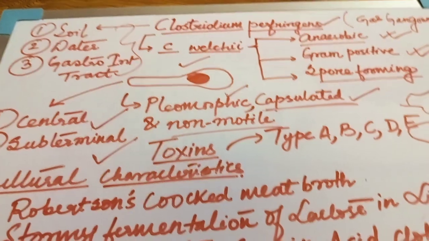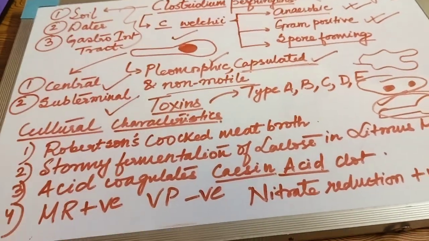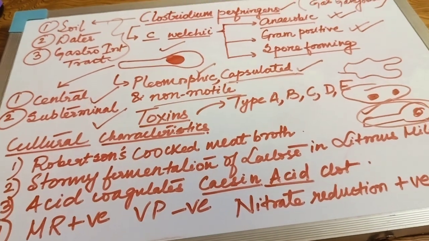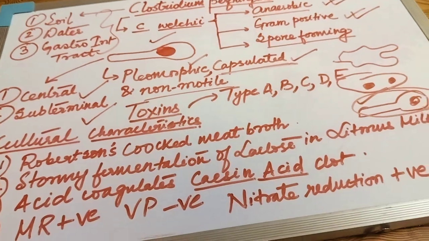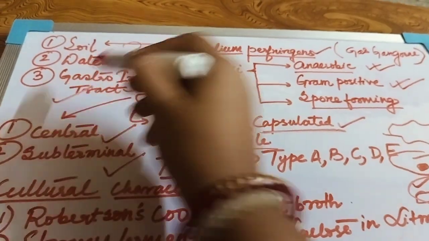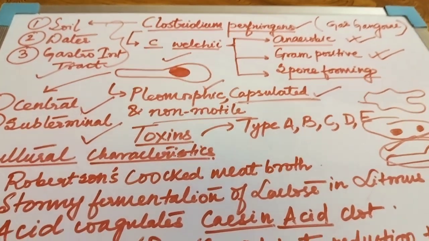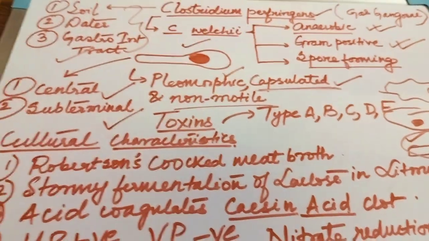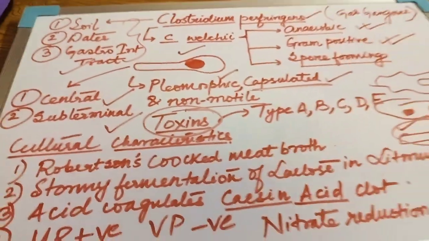Otherwise, once it was said that only if you have a cut with rusted iron do you have to take tetanus toxoid, but now the concept is different. So it may be in the soil, it may be in the water, and they are even present in the gastrointestinal tract, sometimes causing food poisoning when they produce enterotoxins. Right? Now moving on to another important point, which is toxin, right?